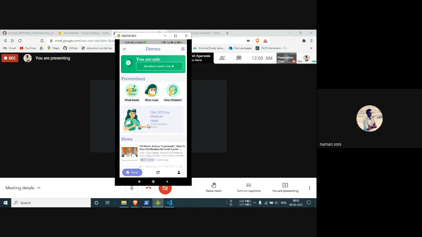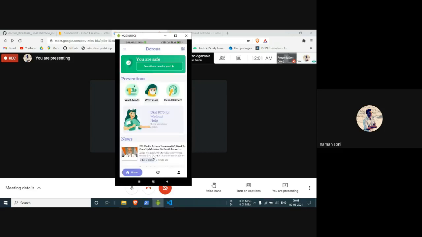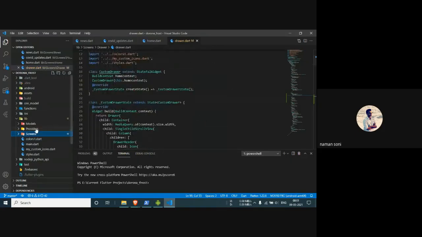So what we have done here, first of all, we have started a foreground service, as you can see here. For a foreground service, we have to show a sticky notification in the app drawer that notifies the user that there is something going on in the background, that we are tracking and fetching your location to keep you updated. And in the foreground service, we are fetching the location of the user and storing that location onto the server.